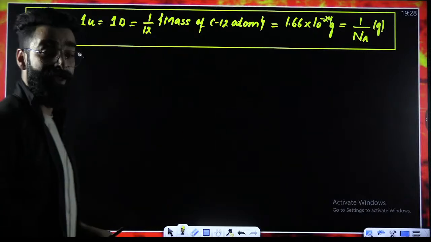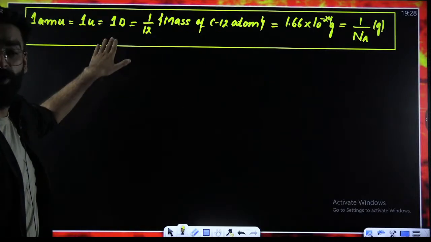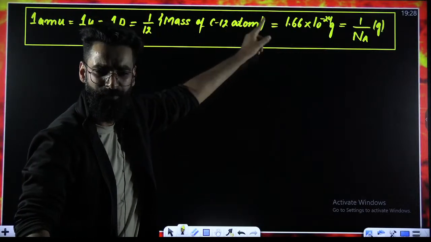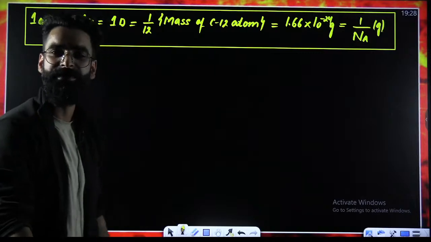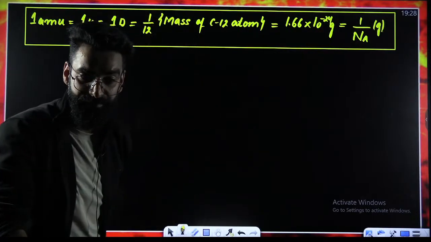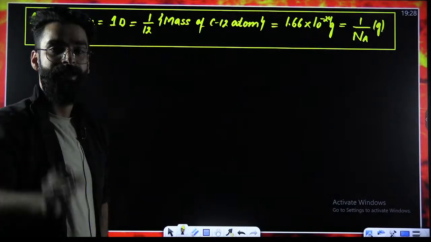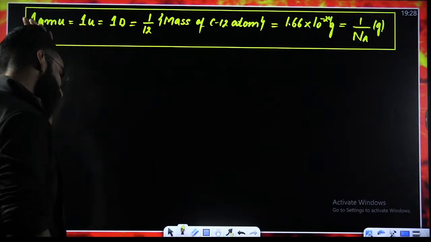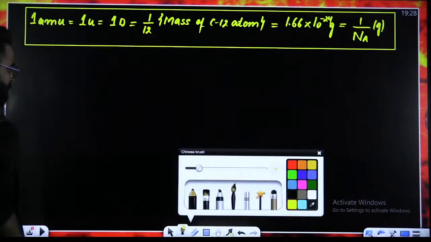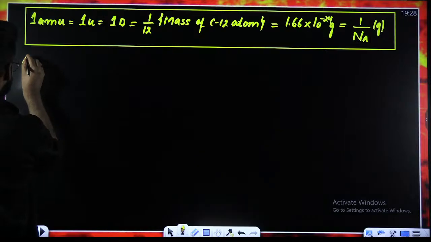Okay. Look here now. 1 AMU, which is what you call 1u, which is what you call 1D. How did we define it? 1/12 of the mass of carbon-12 atom, which came out to be 1.66 into 10 raised power minus 24 grams, and which can be written as 1 divided by Na grams. Now, people, try to understand what exactly I'm going to tell you now. I'm going to write a few statements which will make your terminology clear.